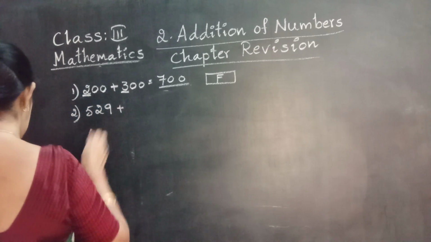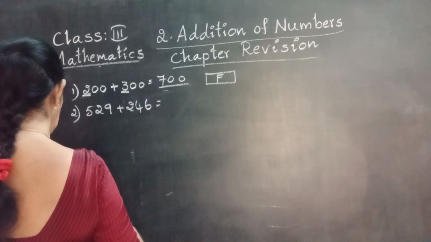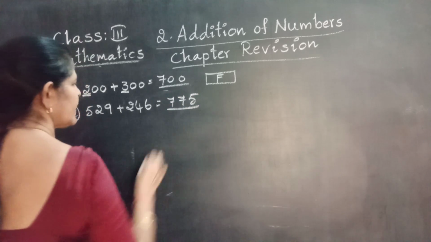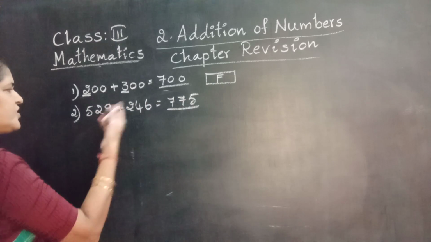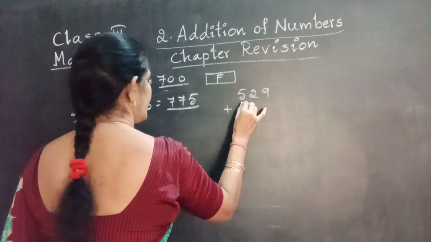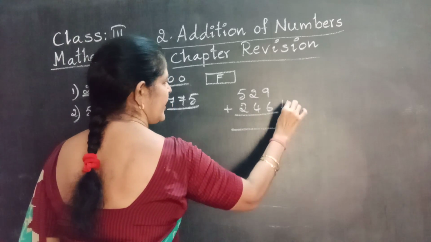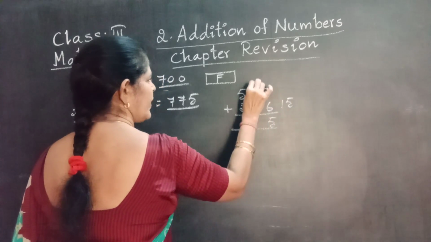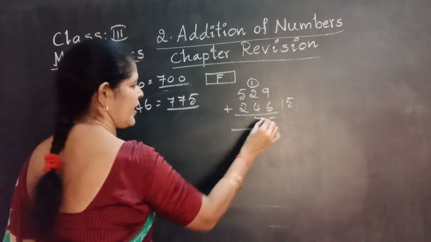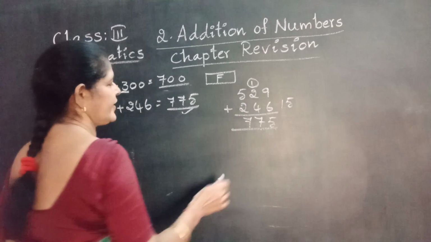529 plus 246 equal to 775. Is the total correct or wrong? Going to check the given numbers. 529 plus 246. 9 plus 6, 15. 5 right here. 1 carry forward. 1 plus 2, 3. 3 plus 4, 7. 5 plus 2, 7. 775 is correct.